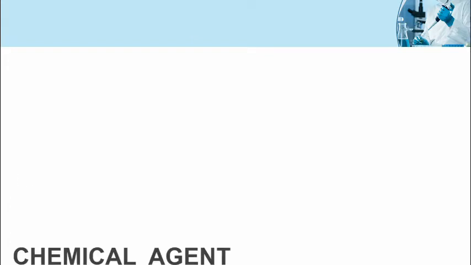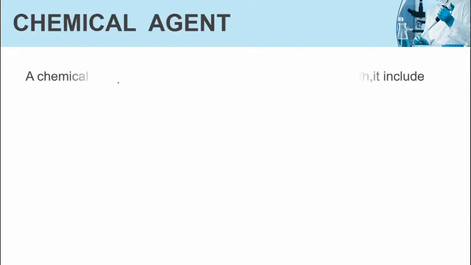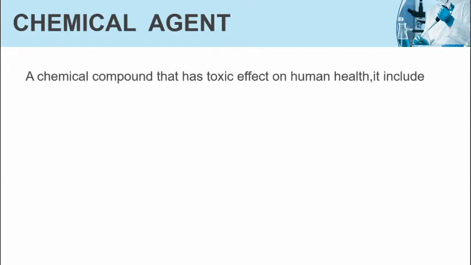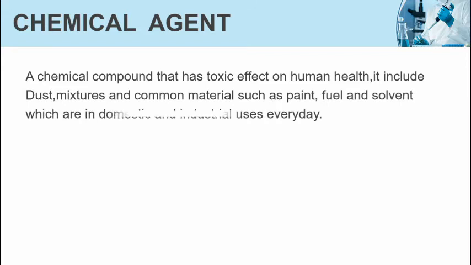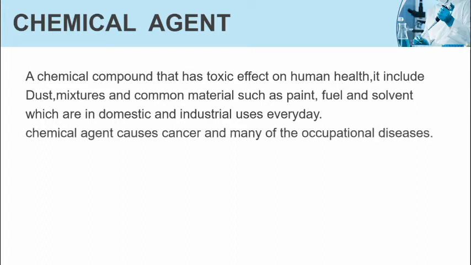Examples: bacteria, virus, and fungi. Chemical agent: a chemical compound that has toxic effect on human health. It includes dust, mixtures, and common materials such as paints, fuel, and solvent, which are in domestic and industrial use every day. Chemical agents cause cancer and many of the occupational diseases.